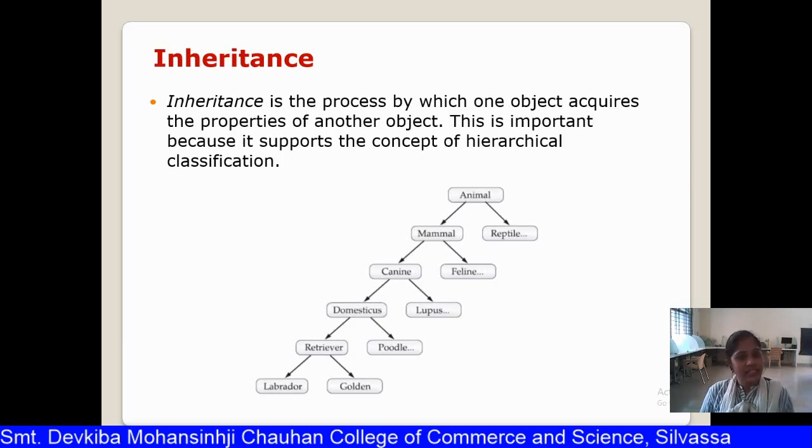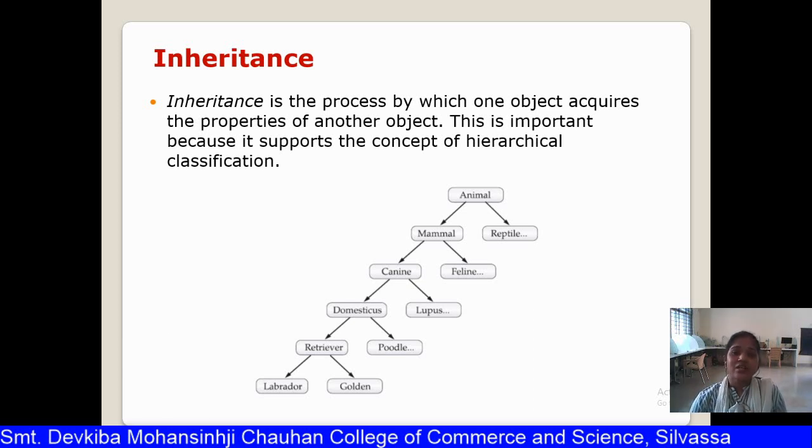Second is inheritance. What is inheritance? It is a process by which a child accesses the properties of its parents also. The children have the properties of their parents as they are. So inheritance is a process by which one object acquires the properties of another object, meaning the parent object. This is important because it supports the concept of hierarchical classification.